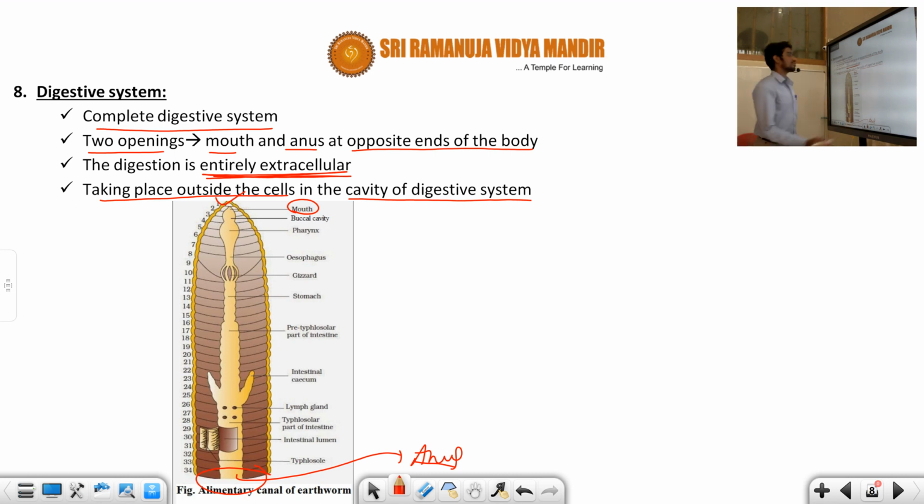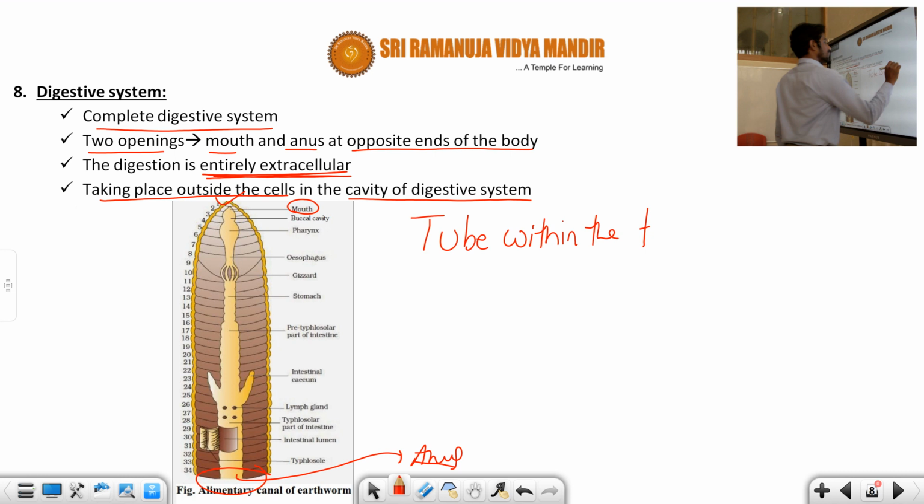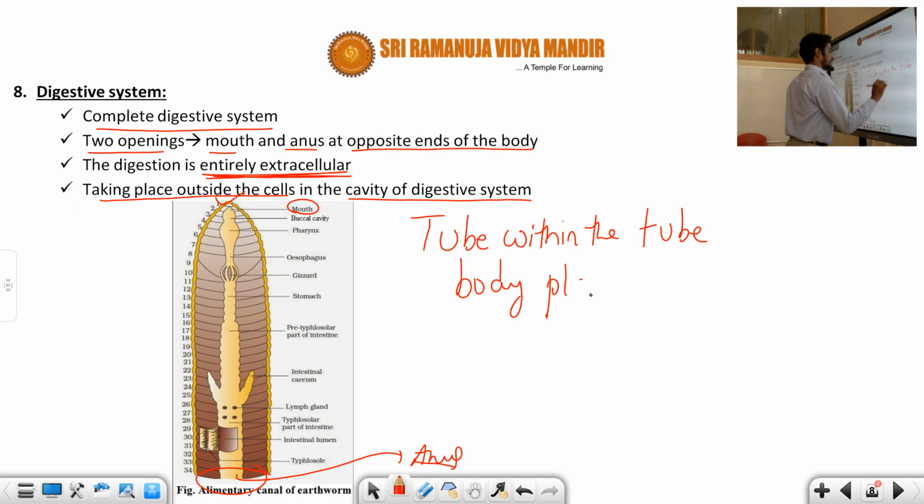You can also mention one more point: it represents the tube within a tube body plan of the digestive system.